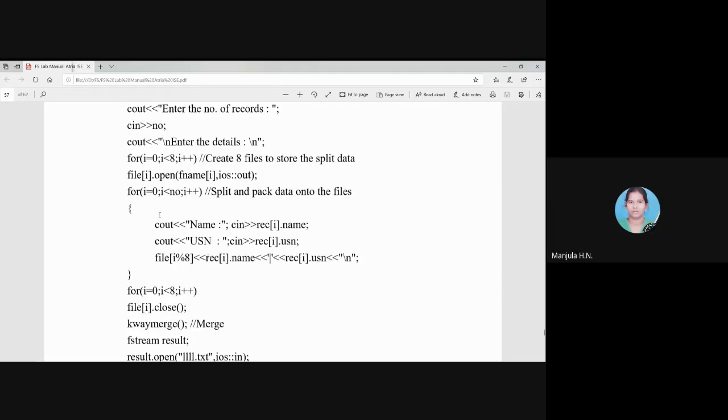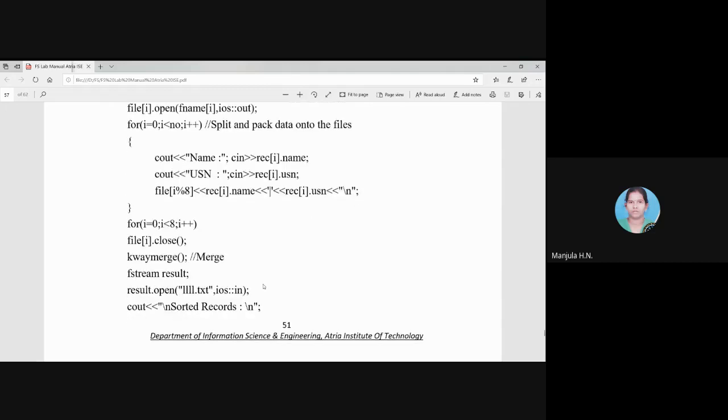So like that, across 8 files, one after the other, one record we are storing in each file, and once all 8 files have one record, then the next second record will be stored in each file, based on the count of how many records you are going to insert. So that will be inserting the records in 8 files.